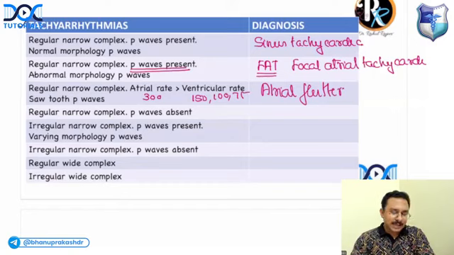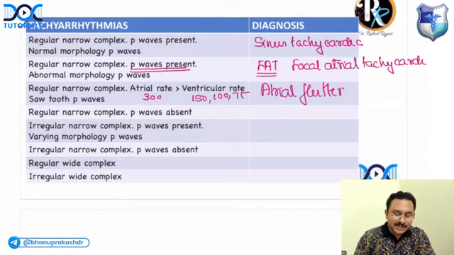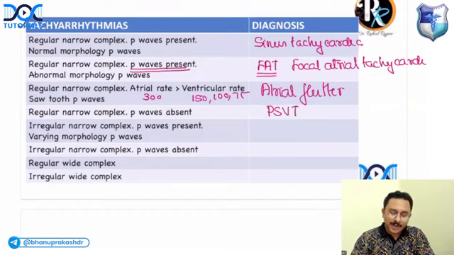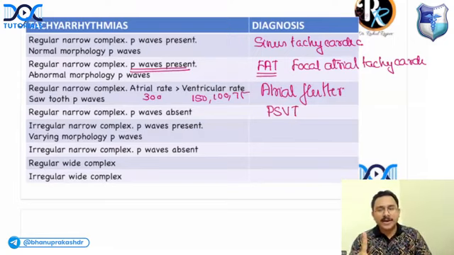Now I think many of you can answer this. Regular narrow complex tachyarrhythmia with absent P wave, what is the diagnosis? This is paroxysmal supraventricular tachycardia. Correct. Now, if you get an irregular narrow complex tachyarrhythmia, what are the two irregular narrow complex tachyarrhythmias? Multifocal atrial tachycardia and atrial fibrillation.